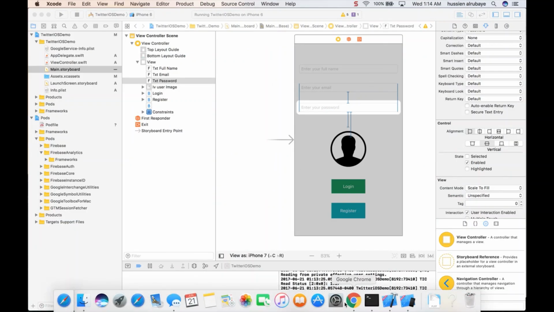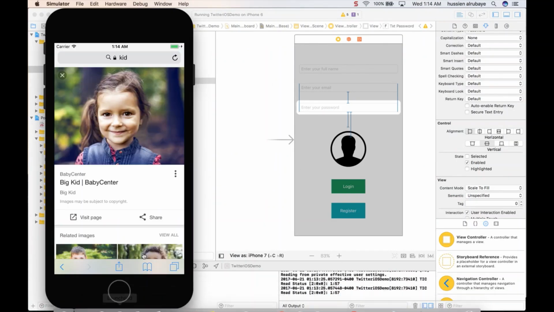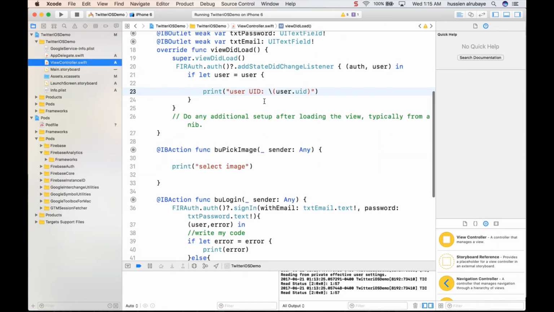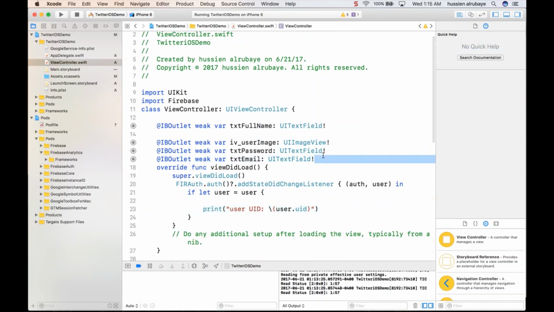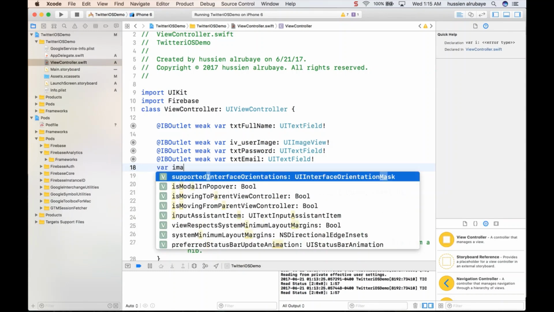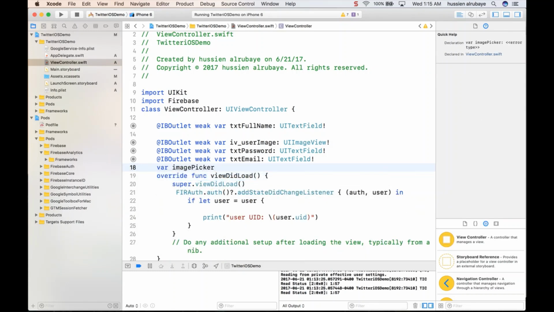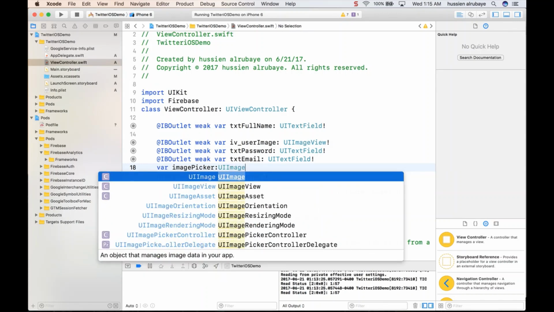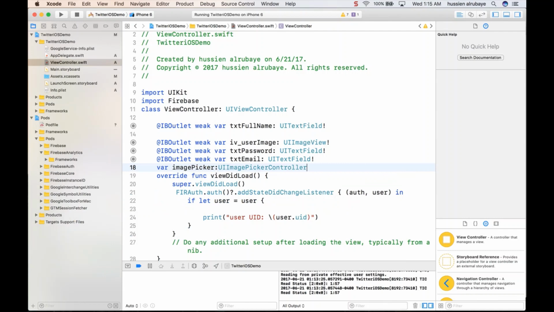Hey again, what I want to do in this video is allow users, when they click on this image, to pick an image from the device and display it here. We already discussed this topic, so I don't think it's really important to go into details about it. So first of all, I need to go on the top and define my variable imagePicker, which is an instance of UIImagePickerController.